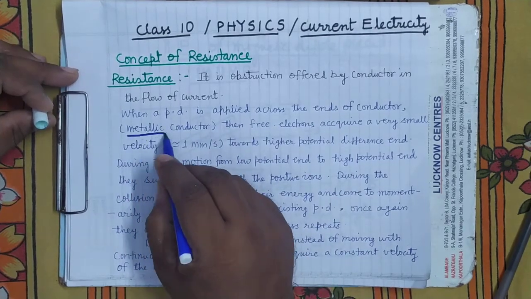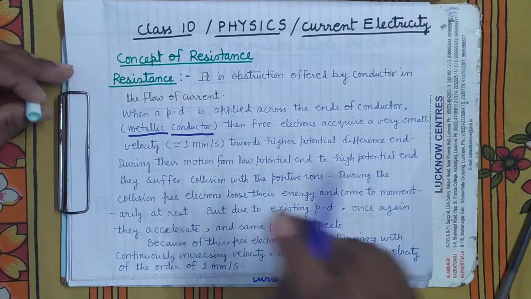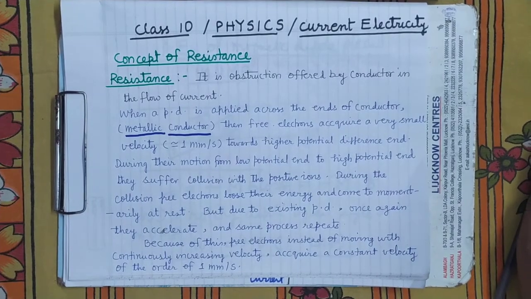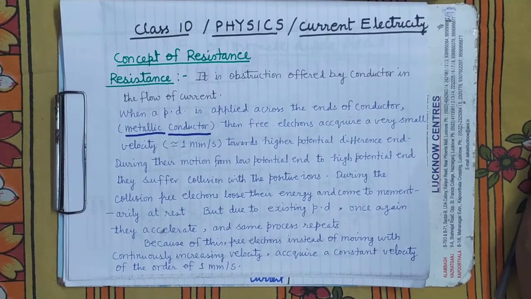In a metallic conductor, current is constituted by the flow of free electrons. And what is the meaning of free electrons? Those are valence electrons which have become free from an atom, and these free electrons are responsible for the conduction of current in any metallic conductor. Their concentration decides whether that conductor is a good conductor or a best conductor.